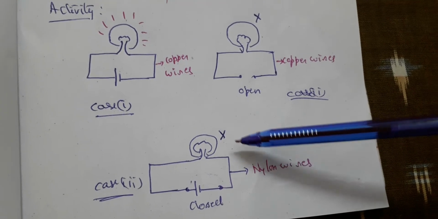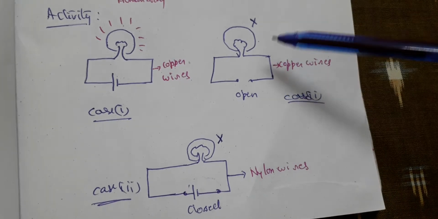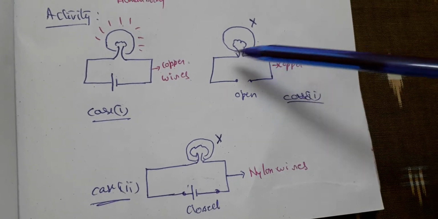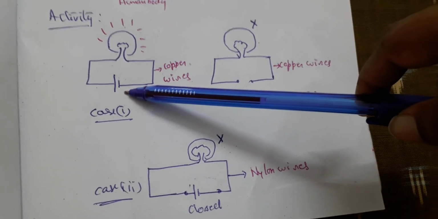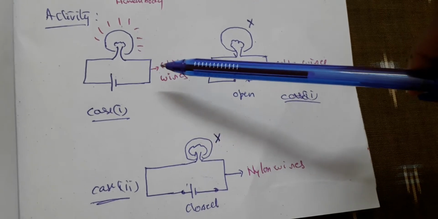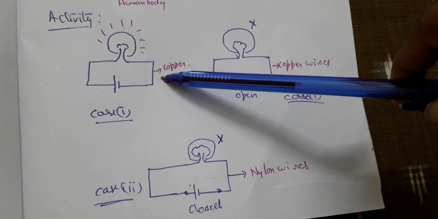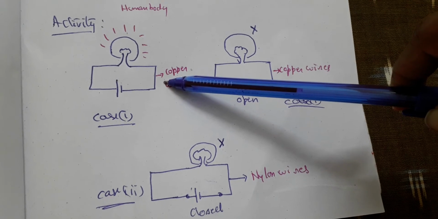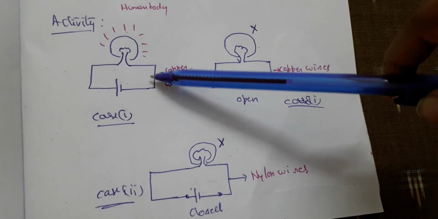Okay children, so this is how we understand. That means for a bulb to glow, what are the conditions? The condition is that there should be a source of energy to drive the electrons. The other one is that there should be a path for the electrons to move from the source to the target, or to the device.